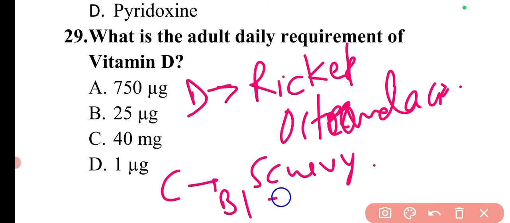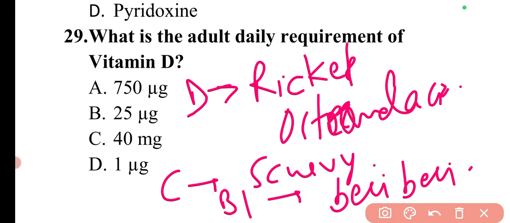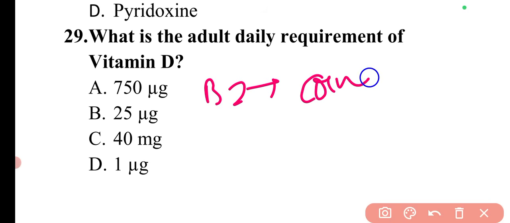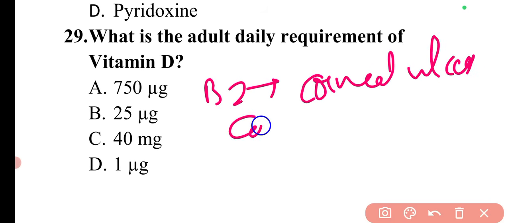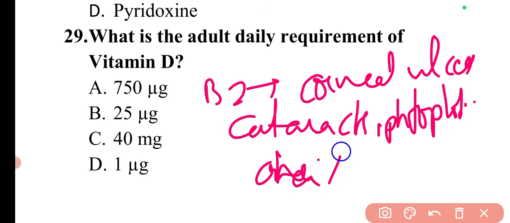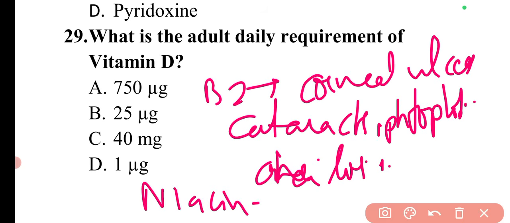Then with vitamin B1, there is a condition known as beriberi or Wernicke-Korsakoff syndrome. Then with vitamin B2, there can be conditions known as corneal ulcers, cataracts, photophobia, and cheilosis. Then with niacin, that is vitamin B3, the condition is pellagra.